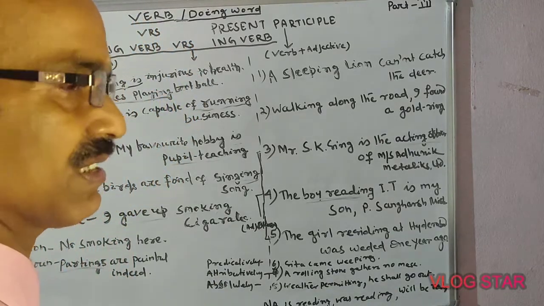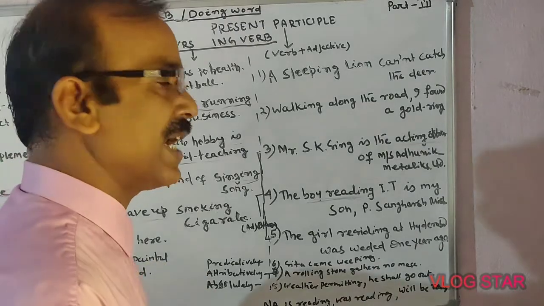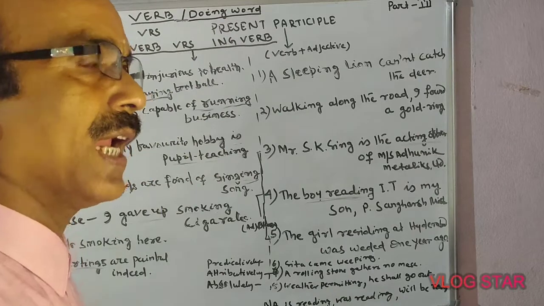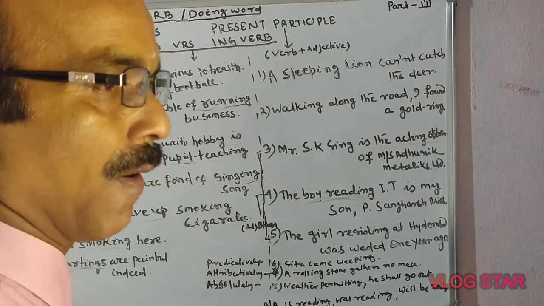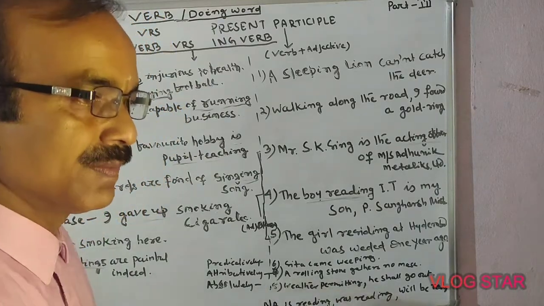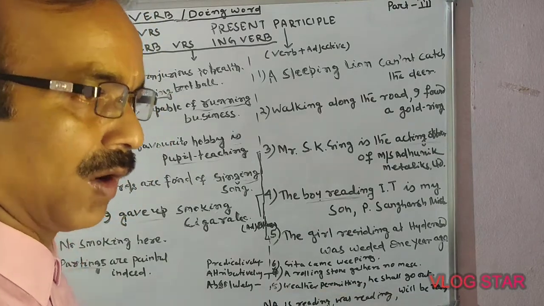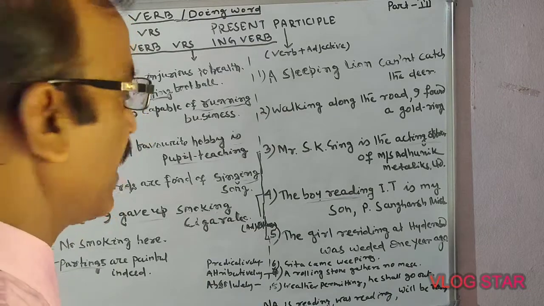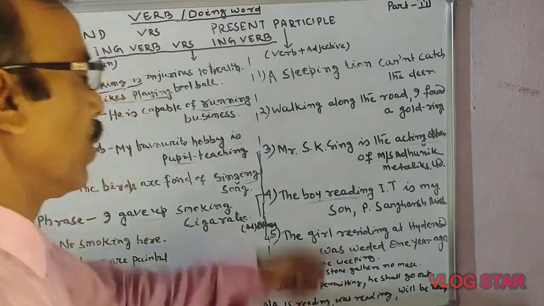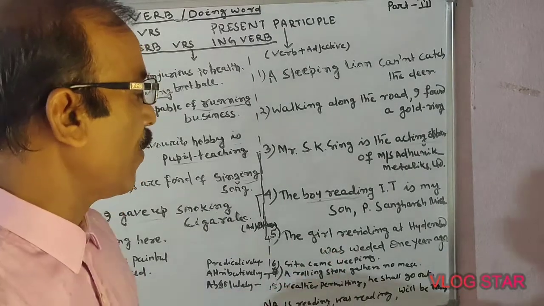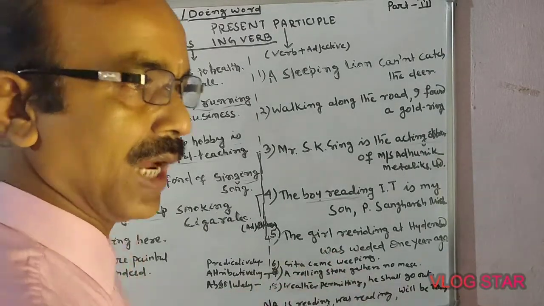Two sentences. If I make it into an adjectival clause, then what will be recorded here? The girl who resides at Hyderabad was wedded 1 year ago.